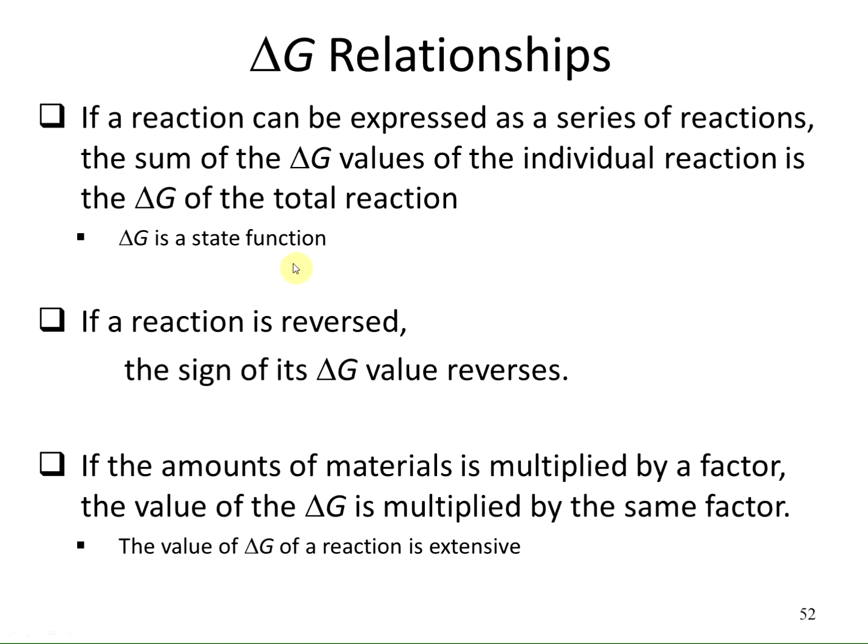If a reaction is reversed, then the sign of the delta G value is also going to be reversed. If we multiply through by a factor, so if the amount of materials is multiplied by a factor, the value of the delta G is multiplied by that same factor. And this is because the value of the delta G is an extensive property. So it matters how much is there.